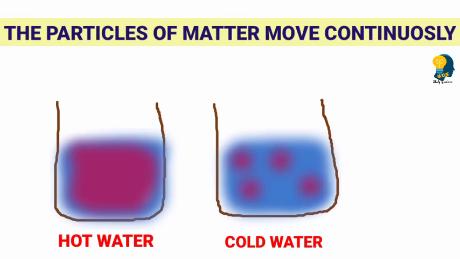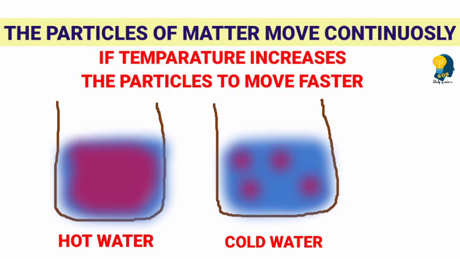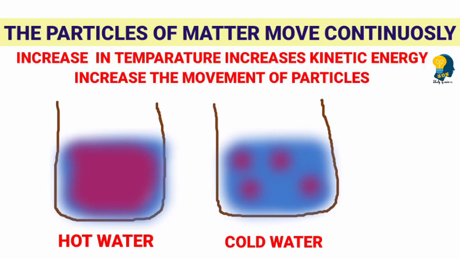Because as the temperature rises, the particles move faster. Correct? The kinetic energy of the particles increases if the temperature increases. I repeat, increase in temperature makes the kinetic energy of the particles also increase.